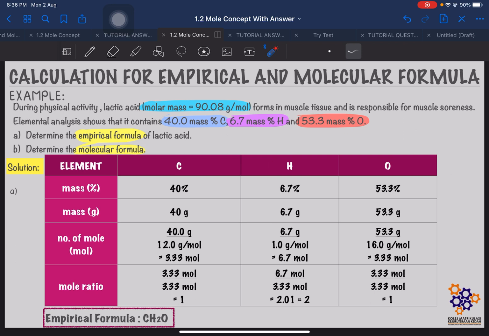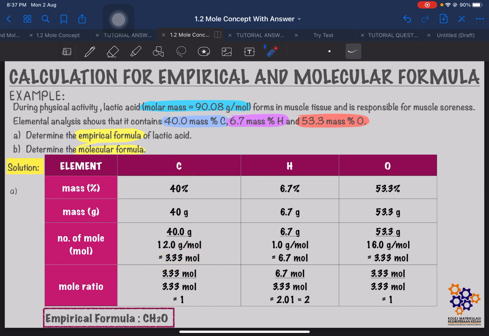Once we get the mass of each of the atoms, now we can find the number of mole. The formula to find number of mole is mass over molar mass. So for carbon, 40 gram divided by the molar mass 12 gram per mole, you will get the number of mole for carbon as 3.33 mole.